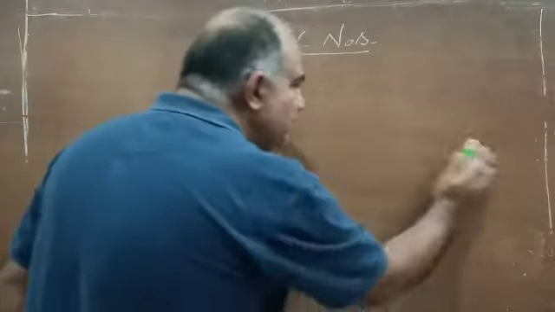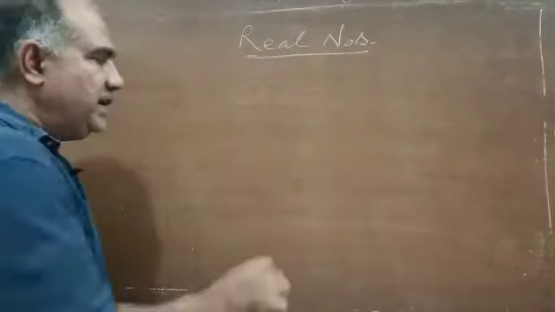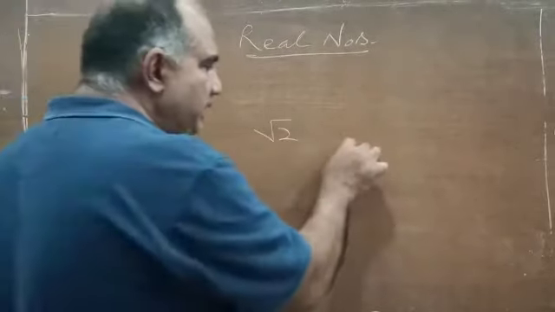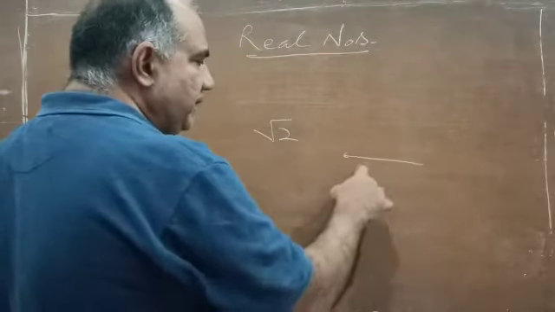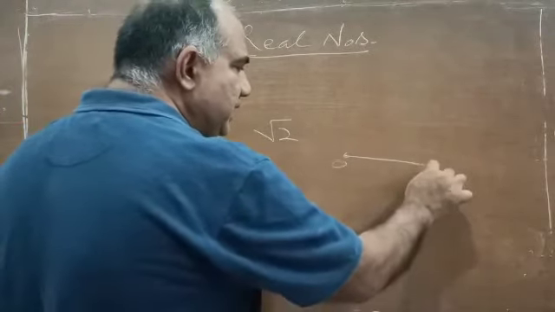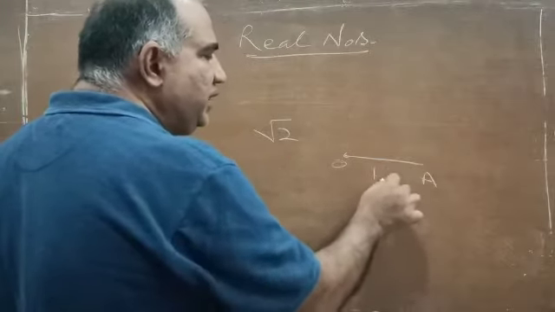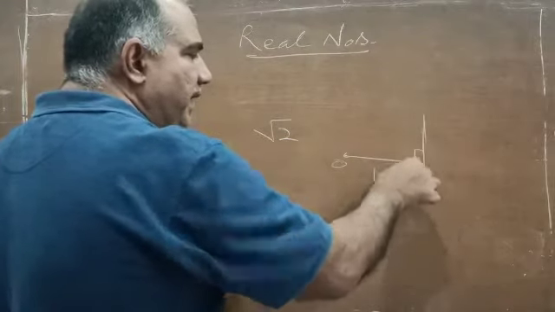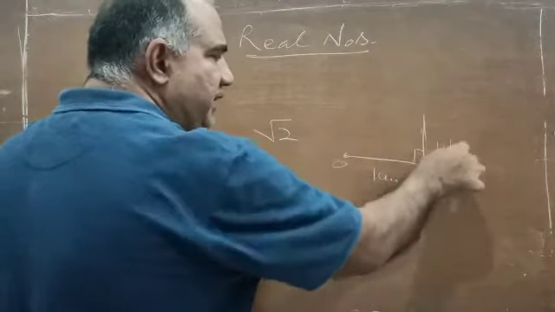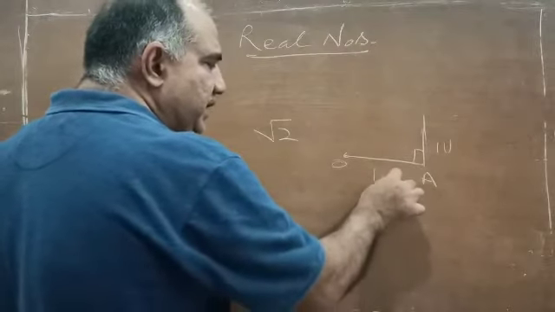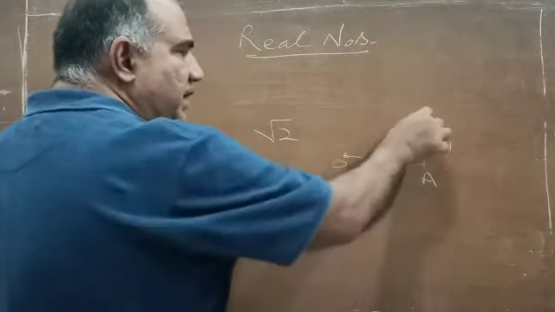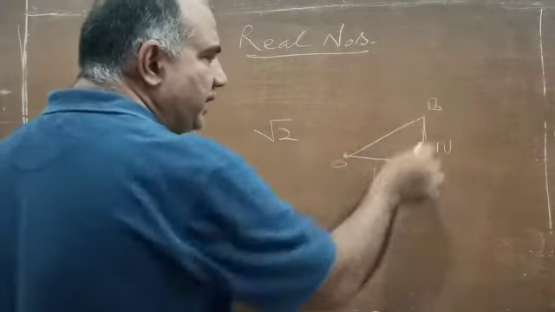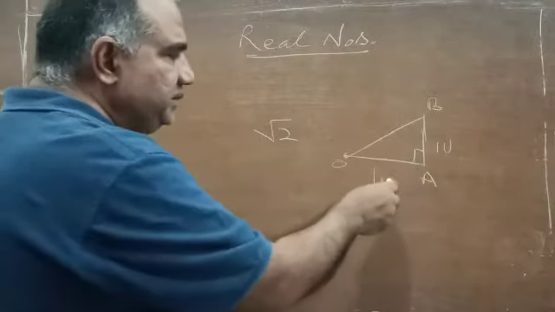Now we will see how real numbers can be represented on the number line. Say I want to represent under root 2 on the number line. Take O, and let this be A, at 1 unit length. At A, make a 90 degree angle, and take again 1 unit length there. That could be centimeter or whatever it is. Now join these together and call it OB.